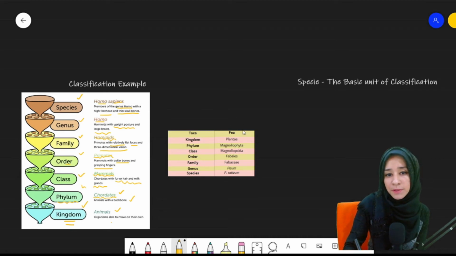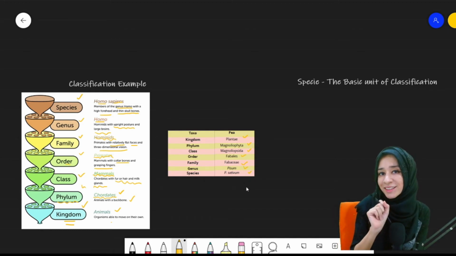Similarly, this is for the pea plant. Kingdom is Plantae, phylum is Magnoliophyta, class is Magnoliopsida, order is Fabales, family is Fabaceae, genus is Pisum, and species is Pisum sativum. Now you need to remember one thing here.